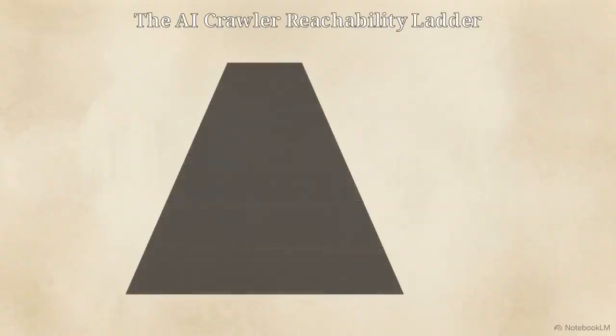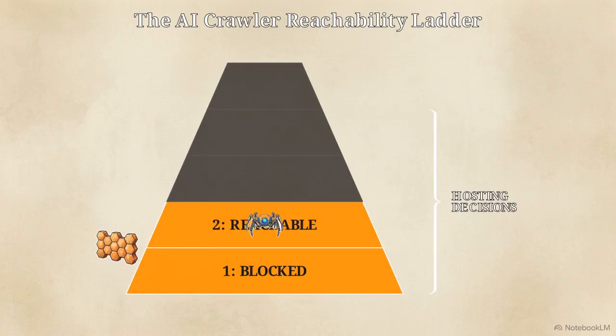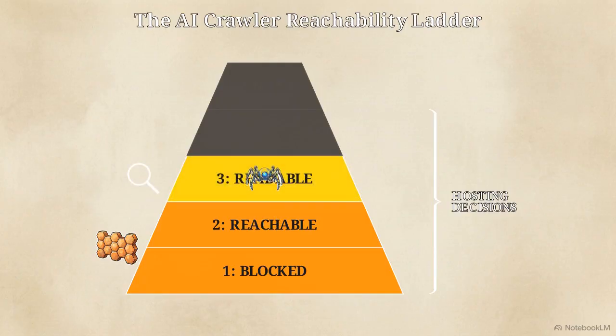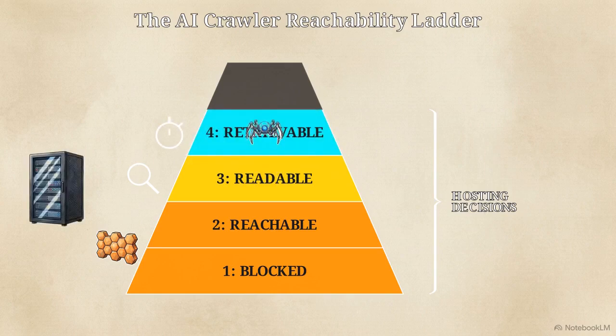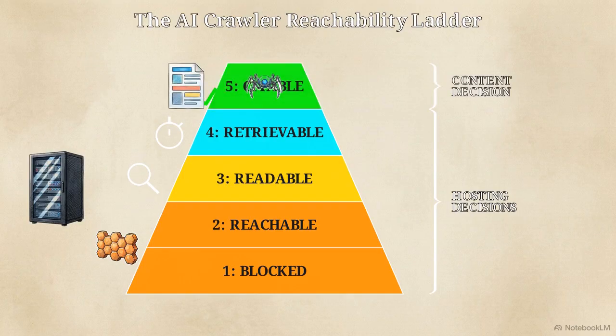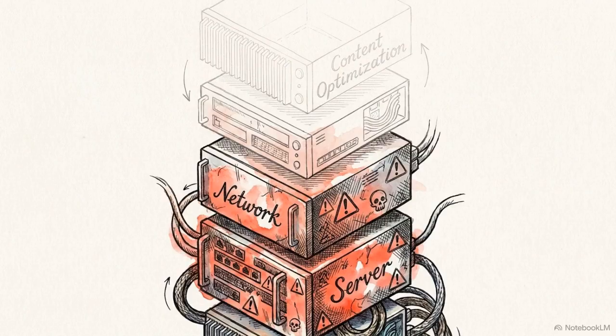The AI Crawler Reachability Ladder defines the precise hierarchy of technical gates a crawler must navigate to extract a citation. Tiers 1 and 2 represent the network layer, where firewalls and IP routing dictate basic crawler access. Tier 3 is readability. At this level, the server's rendering logic determines if the crawler can actually see the content. Tier 4, retrievability, governs the time budget and concurrency requirements of live AI fetching. At the peak sits Tier 5, citable. This is the only level where content structure and schema provide value. AEO is a linear dependency stack. The content tier is unreachable if the server fails at any of the bottom 4 levels.